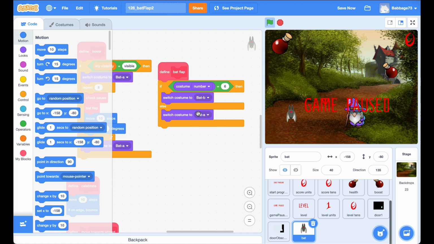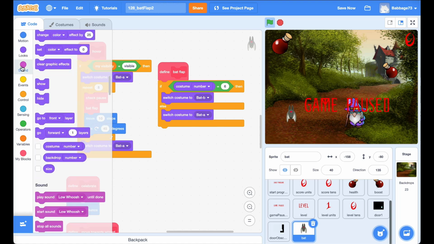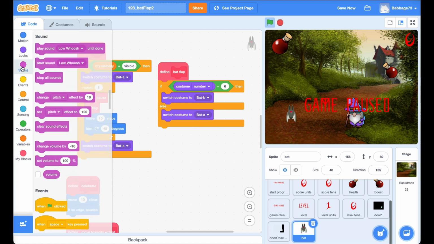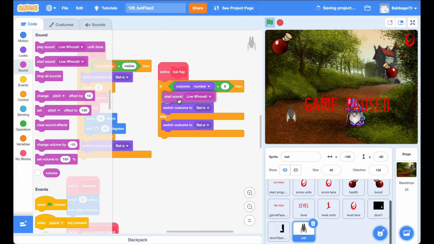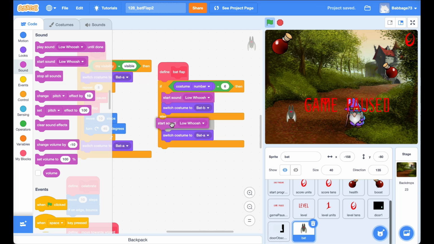And so we have the bat flap here. Go to sounds. And we want to start sound, low whoosh. Just stick it in there. And then start sound, high whoosh in the other one. And then this should